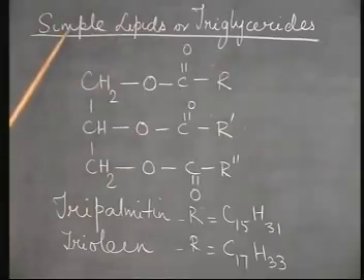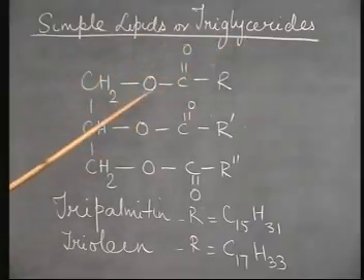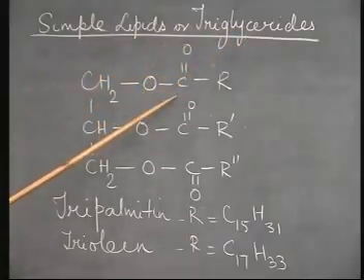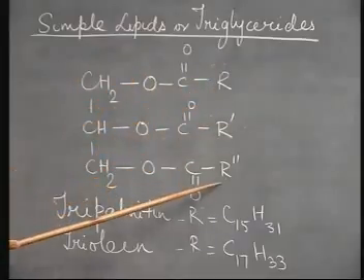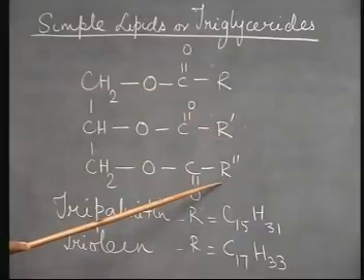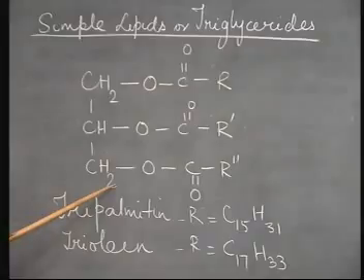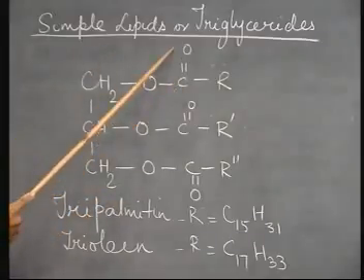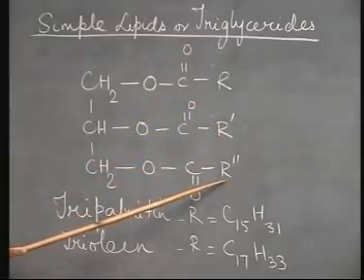The first type is the simple lipids or the triglycerides. These are esters, or triesters rather, of glycerol and fatty acids, which are long chain fatty acids. These triesters are also called glycerides. This is the glycerol unit and this is the acid unit, and there are three such acid units present.